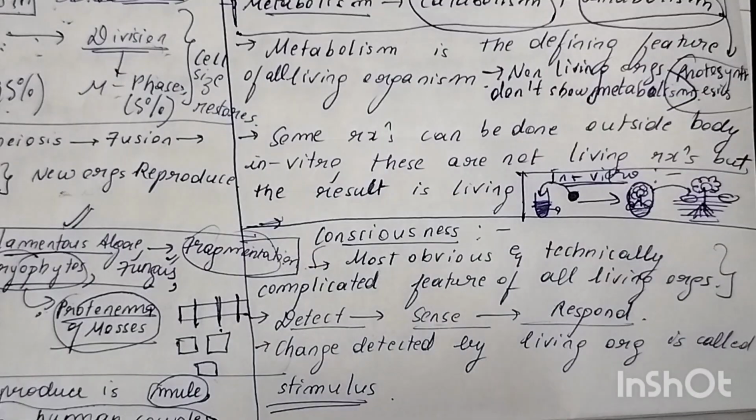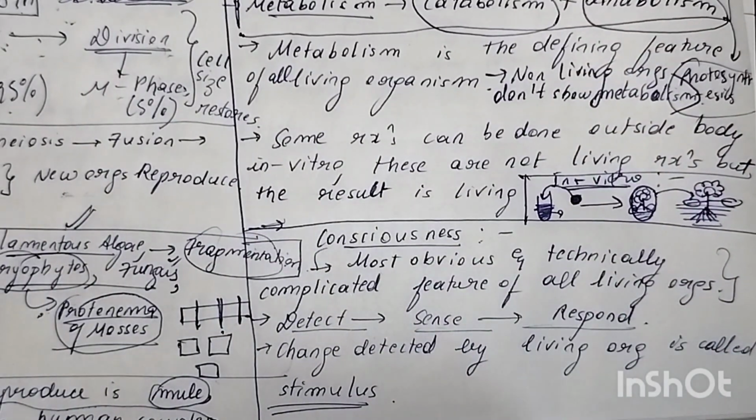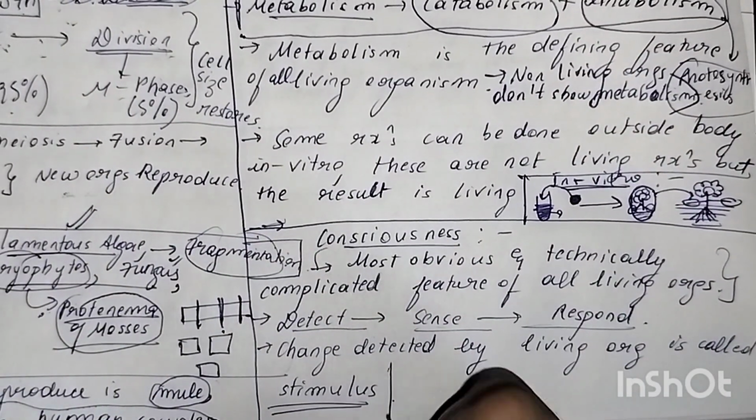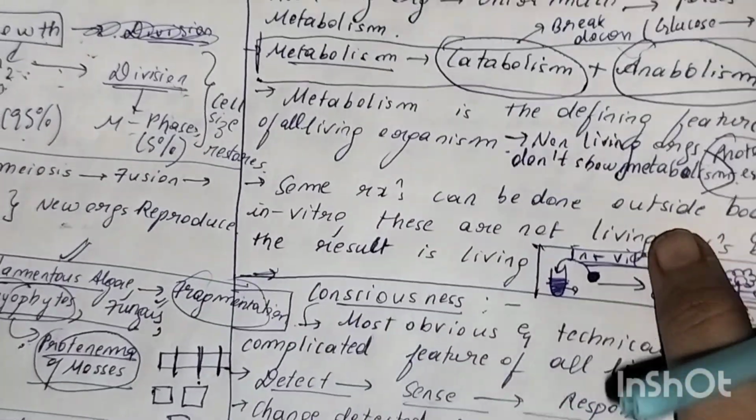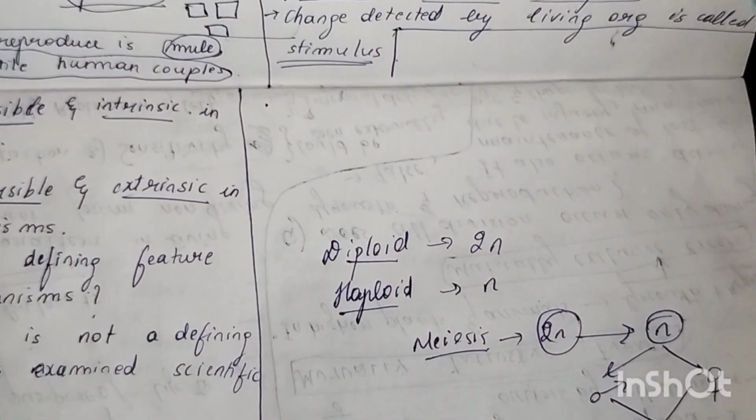For example, if this is a plant, I hope you have studied in your earlier classes the auxin mechanism. How does it exactly happen? I'll just show you here.